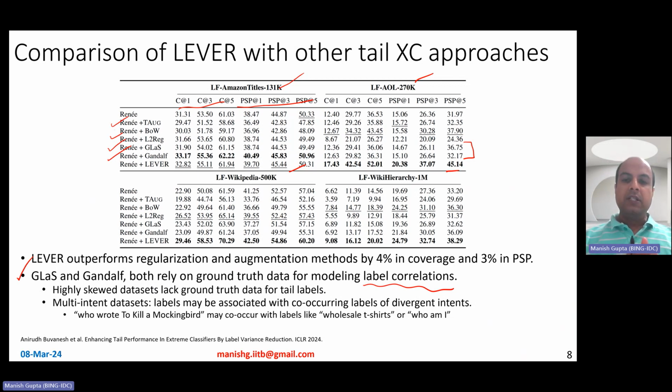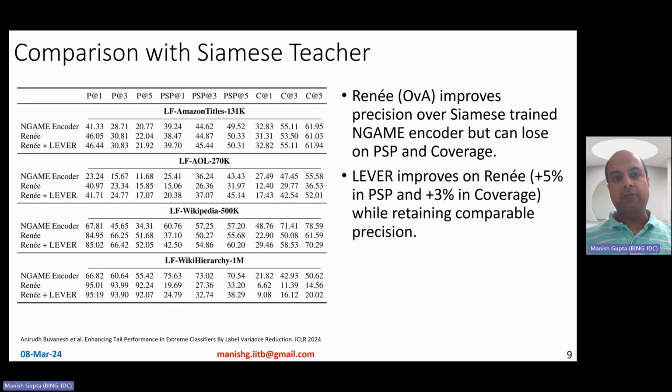Okay. Now, this is a little bit of a problem because if your original labels are themselves screwed up, then label correlations built on them are going to be screwed up further, right? So highly skewed data sets lack ground truth data for tail labels, and therefore label correlations are not a great idea to augment your data. Multi-intent data sets, well, labels may be associated with co-occurring labels of divergent intents. And if you're just using them to figure out label correlations, that causes a lot of noise in the augmented data set itself. And that is why we feel that LIVER is a much better augmentation technique compared to GLaSS or GANDALF.